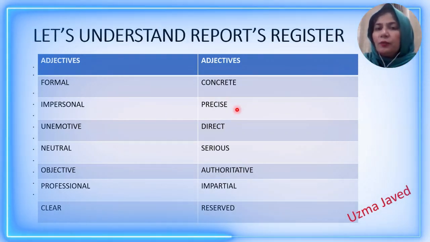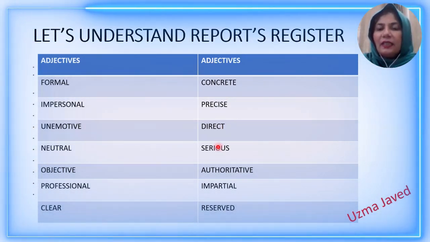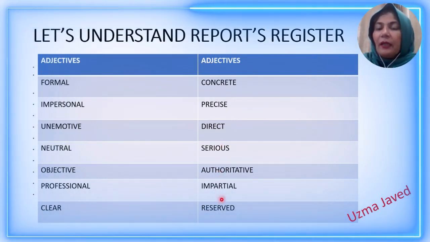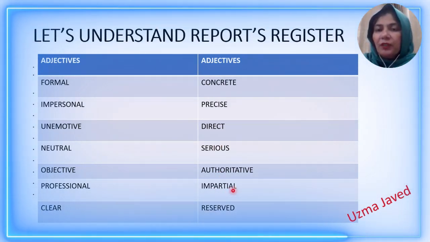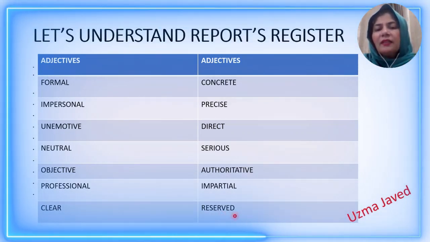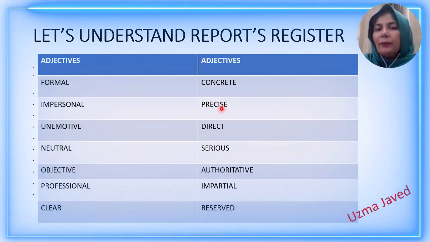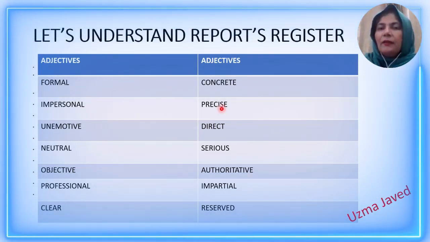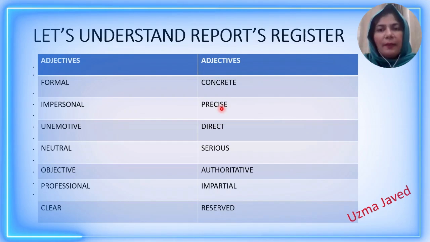And the details should be precise and accurate. It should be direct and serious, authoritative, impartial, meaning that there should not be any prejudice in your opinion. And lastly, it should not be reserved. So these were the words that you are to keep in mind while writing a report, so that your register is according to the demand of the examiner.